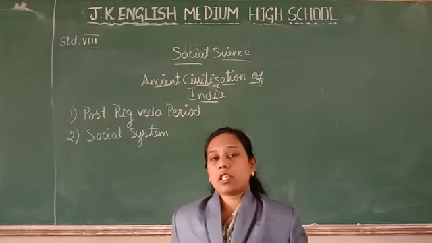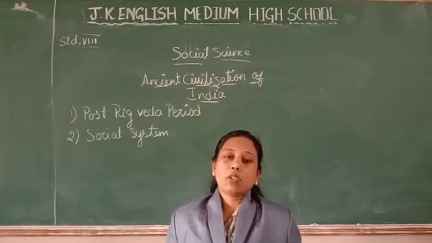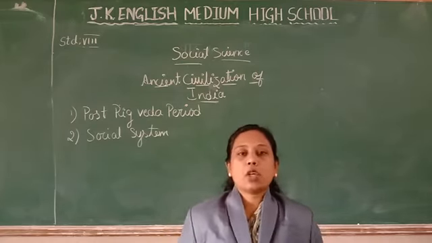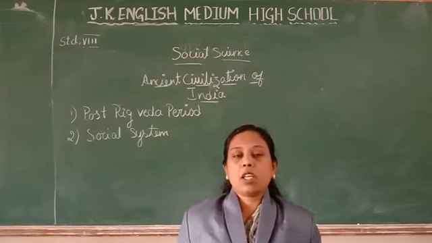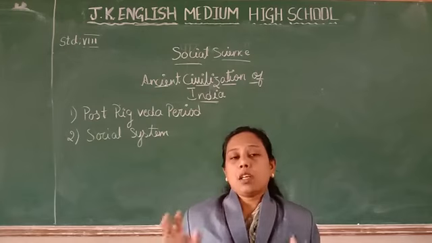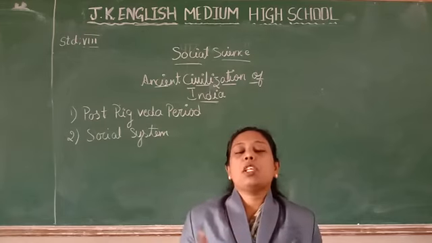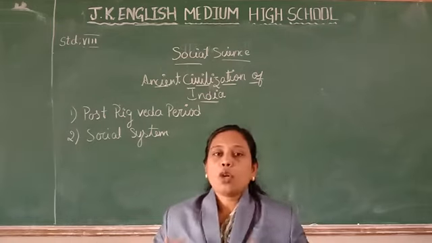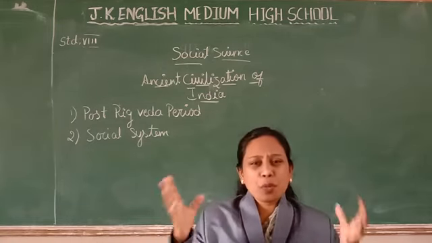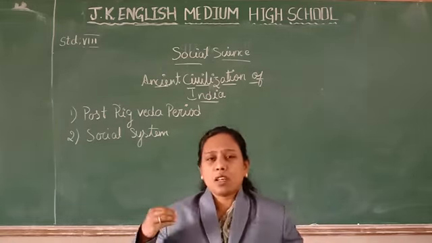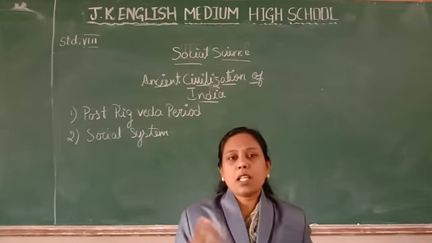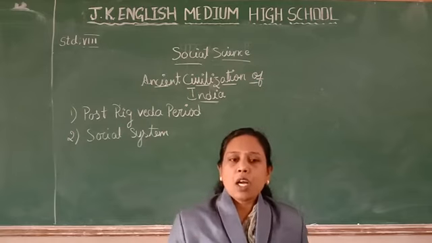The next varna is the Shudra. Shudra is also called a servant. They need to work under the three varnas, and there is no respect for the Shudras. They could not even see the guru. The guru, that is the priest, shouldn't keep any kind of connection with the Shudra. Not even the Shudra's shadow should fall on the guru. These were the kinds of restrictions under which the Shudra lived. So the Shudra people are the Dasas and Dasus.